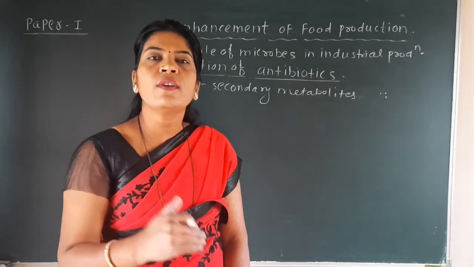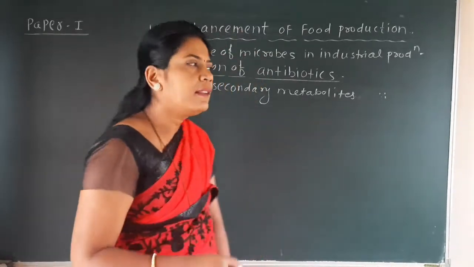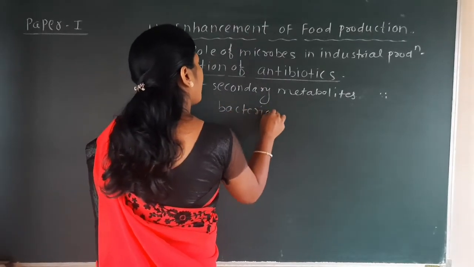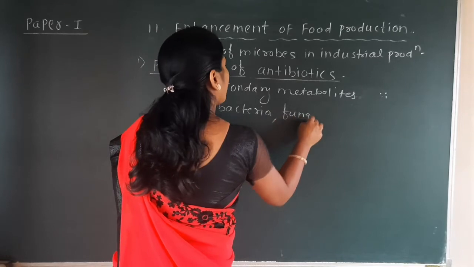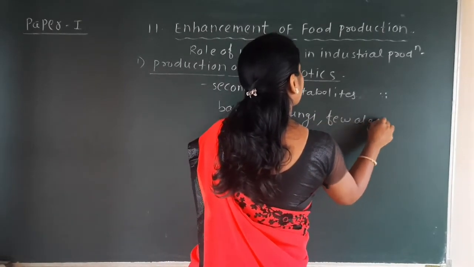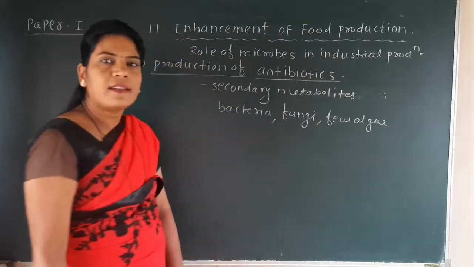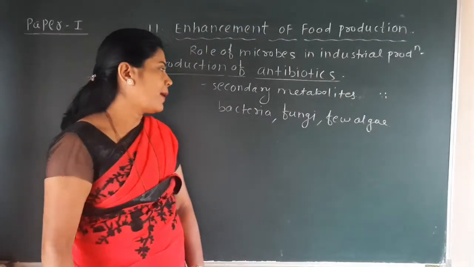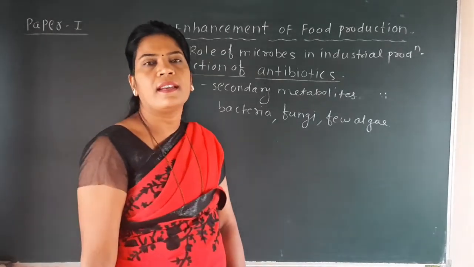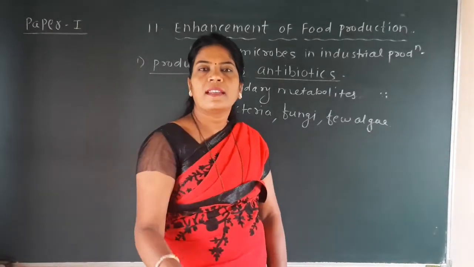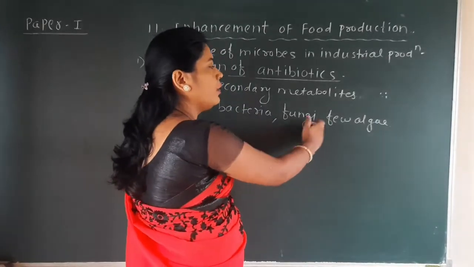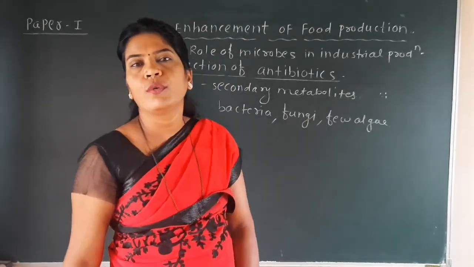So, which organisms secrete these antibiotics? These antibiotics are secreted mostly by bacteria, fungi, or a few algae. Okay, so these are the microbes which secrete these antibiotics. Mostly they are secondary metabolites. They are not required for the growth and development of these microbes, but they are useful to human beings.